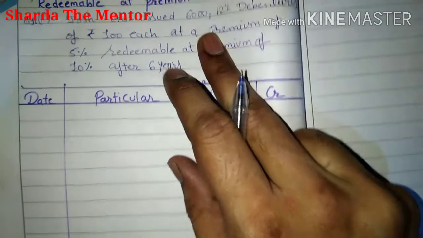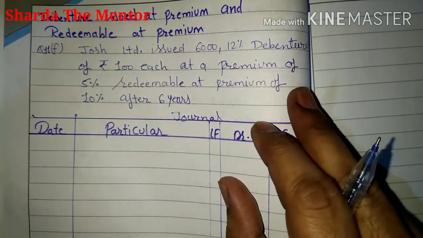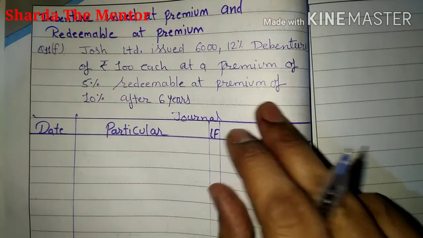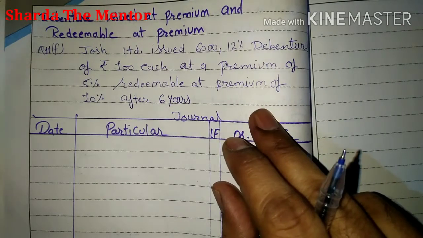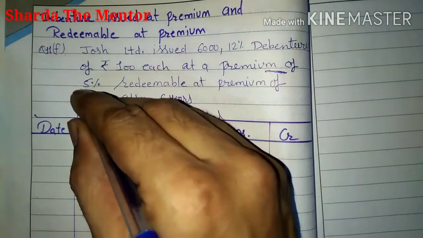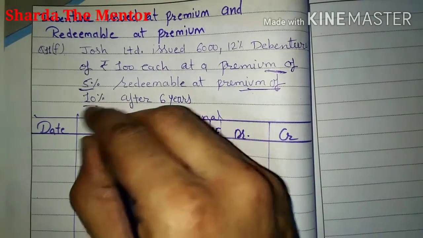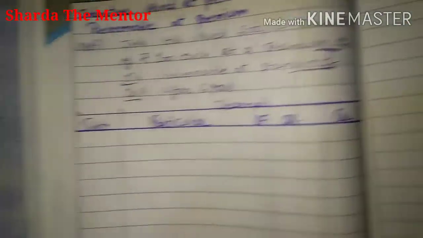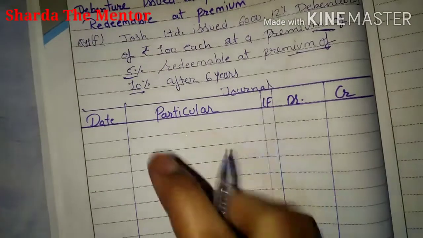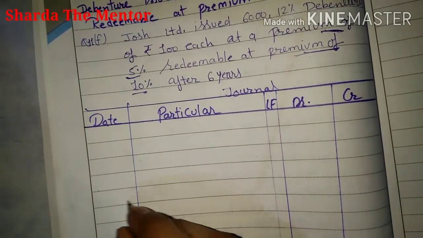Josh Limited issued 6,000 12% debentures of 100 each at a premium of 5%, redeemable at a premium of 10%. It means at the time of issuing you are giving a 5% premium, and at the time of redemption you will charge a 10% premium. So here you will pass entries. Instead of the first entry, first you have to pass the second entry.